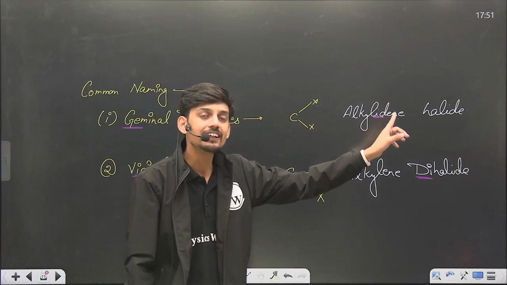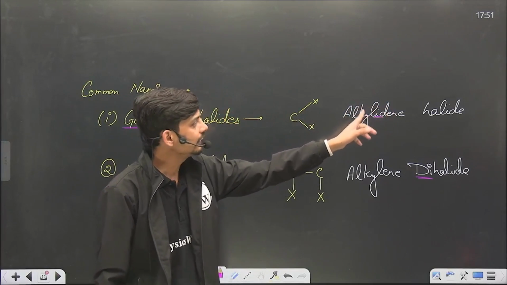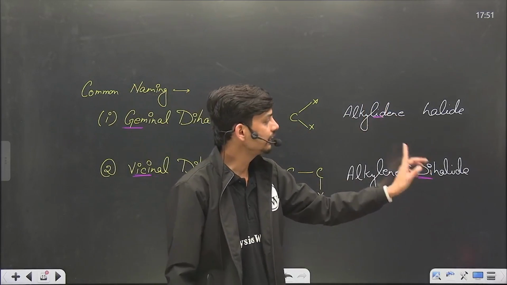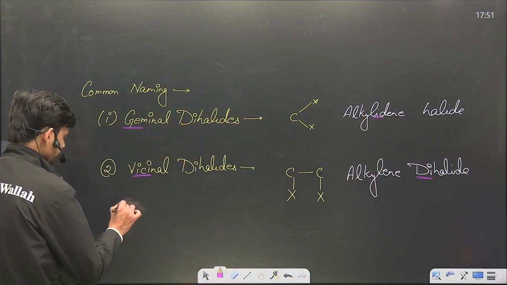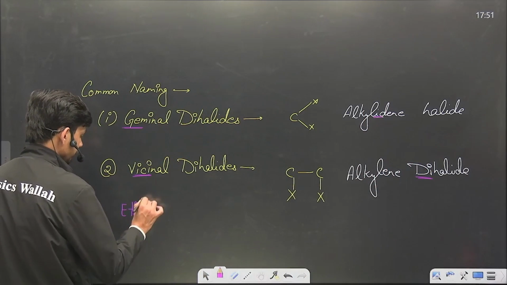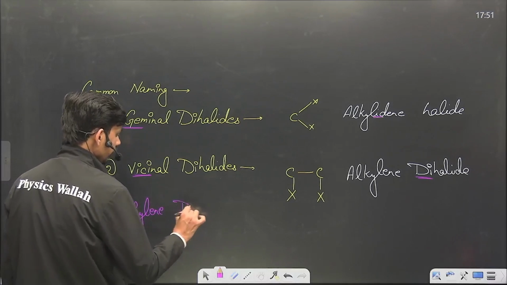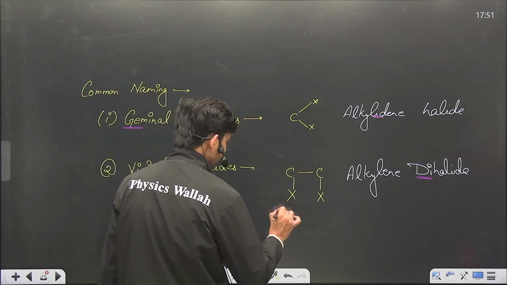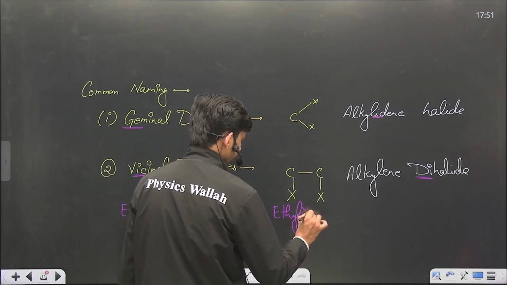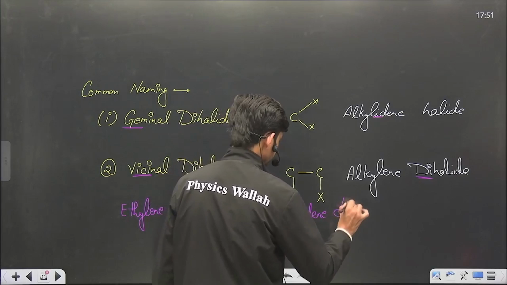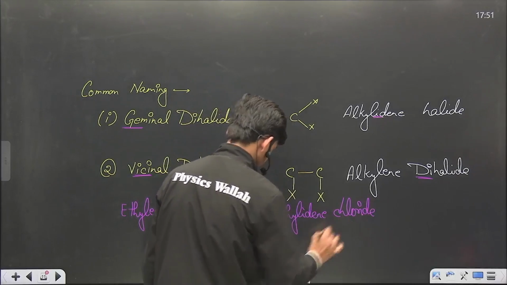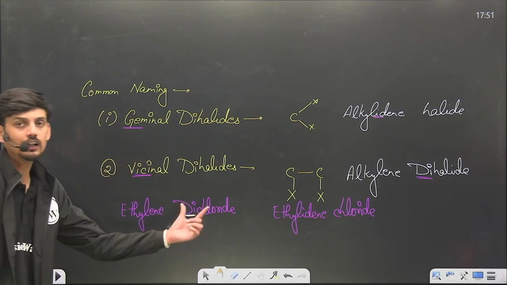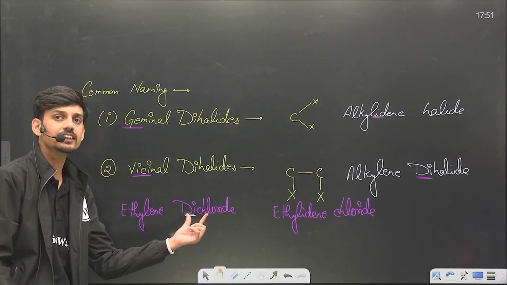If the "ide" is within alkylidene, then it is a geminal dihalide. If it is reversed and "di" comes before the halogen, then it is vicinal. For example, suppose we have two names: ethylene dichloride, and the other name is ethylidene chloride. Here we have "di" before the chloride, so this indicates a vicinal halide.